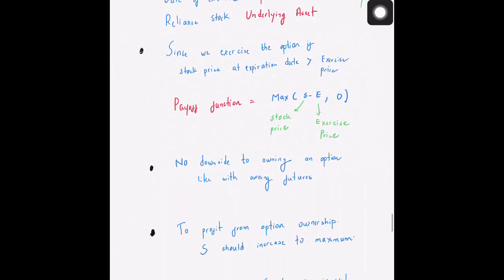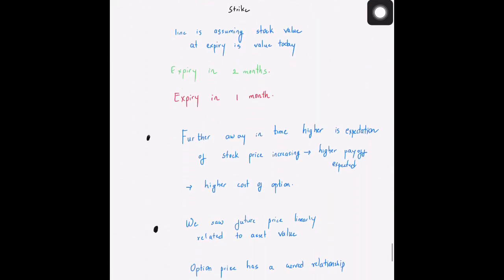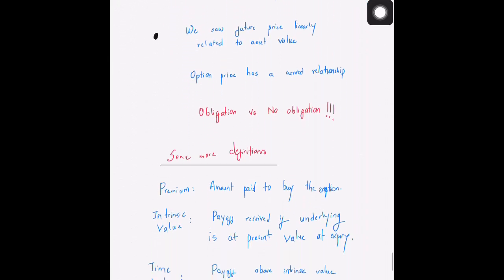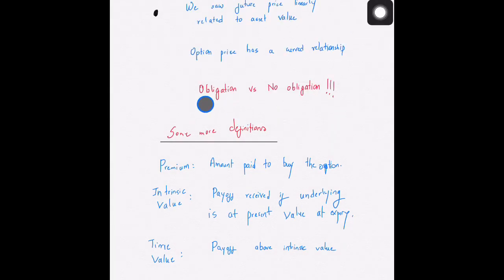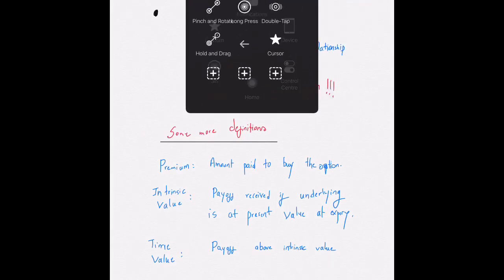This whole issue is happening because in the case of the futures contract you had an obligation, while in the case of an options contract there was no obligation. Okay, let us go through some more definitions.